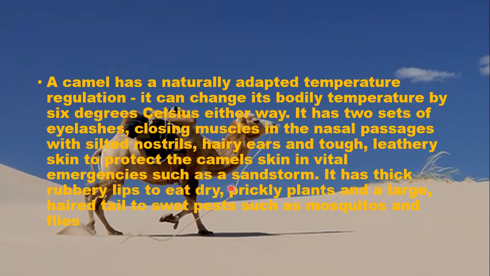in emergencies such as sandstorms. It has thick, rubbery lips to eat dry, prickly plants and has a large haired tail to swat pests such as mosquitoes and flies.